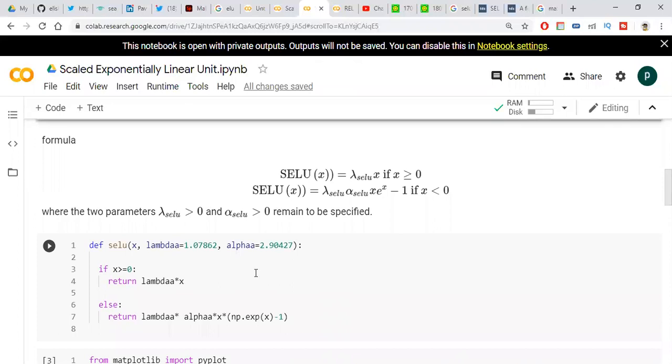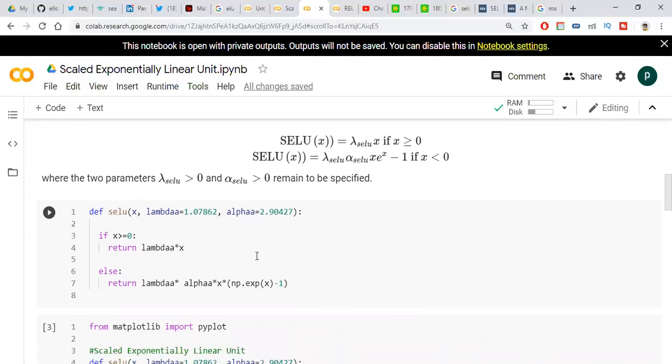I am implementing this function using Python. I am writing a SELU function, def SELU, taking the parameters x, lambda and alpha. Why do I take these two values? Because in the research paper they propose these values. For positive, if x is greater than 0, return lambda into x. Otherwise, for less than 0, I am returning lambda into alpha into (np.exp(x) minus 1).